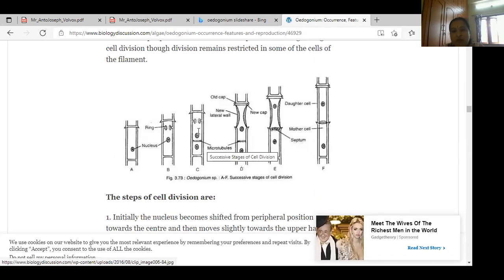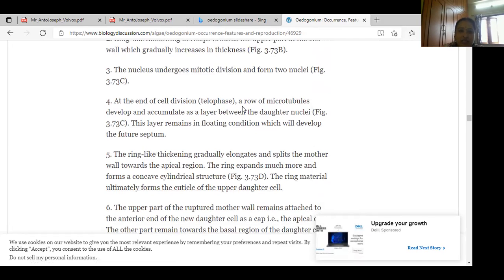You know, in cell division there are prophase, metaphase, anaphase, telophase. In telophase, the cell plate forms and each nucleus moves to the end part. This stage is the telophase structure. Here, see, the telophase develops and floats, which will develop into the future septum.